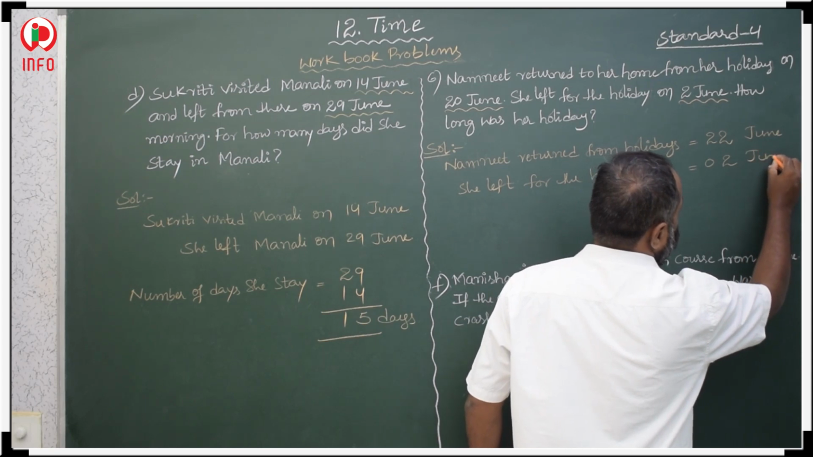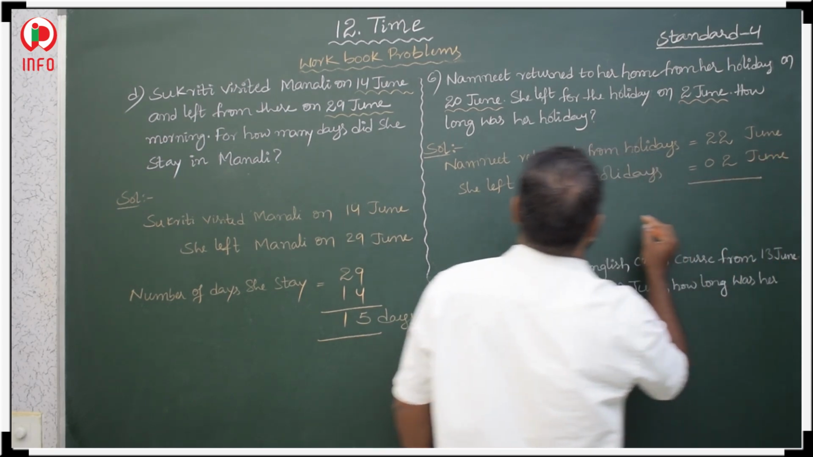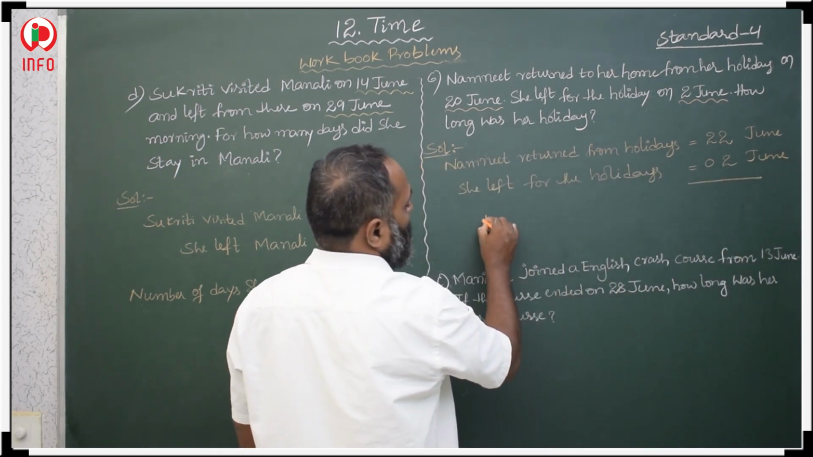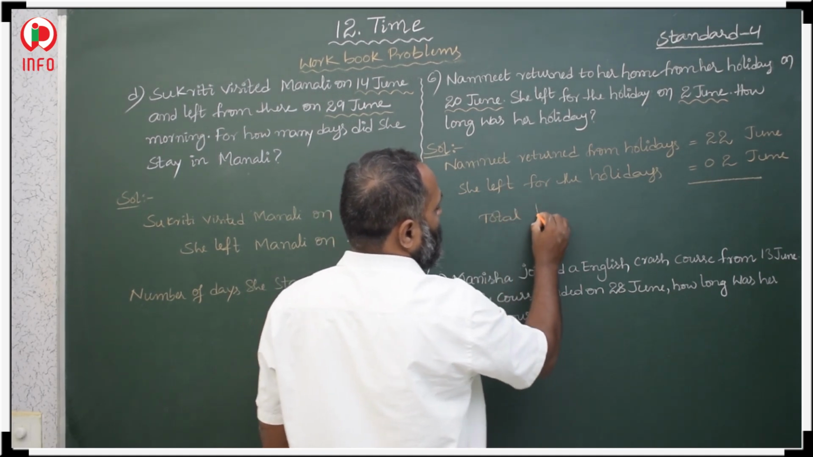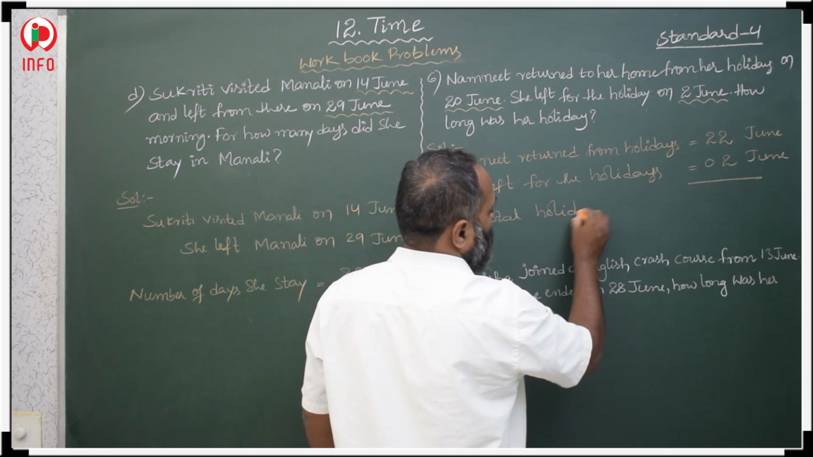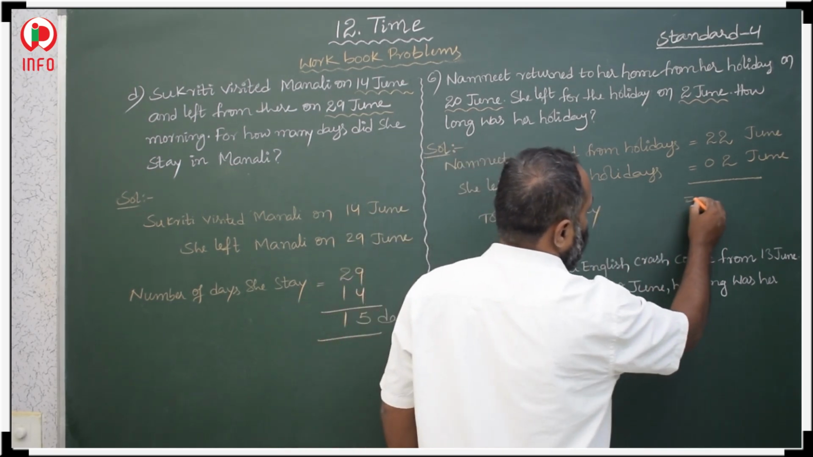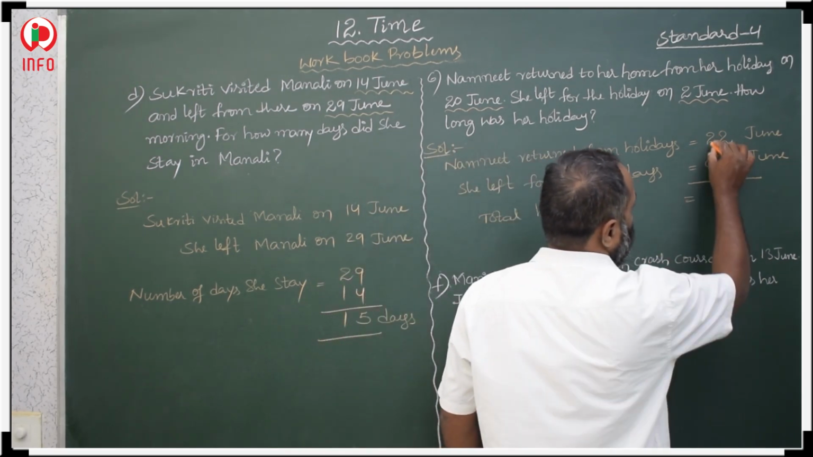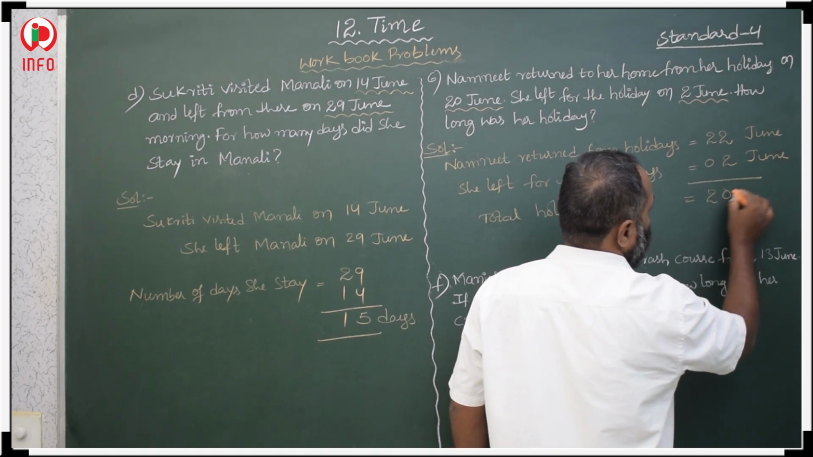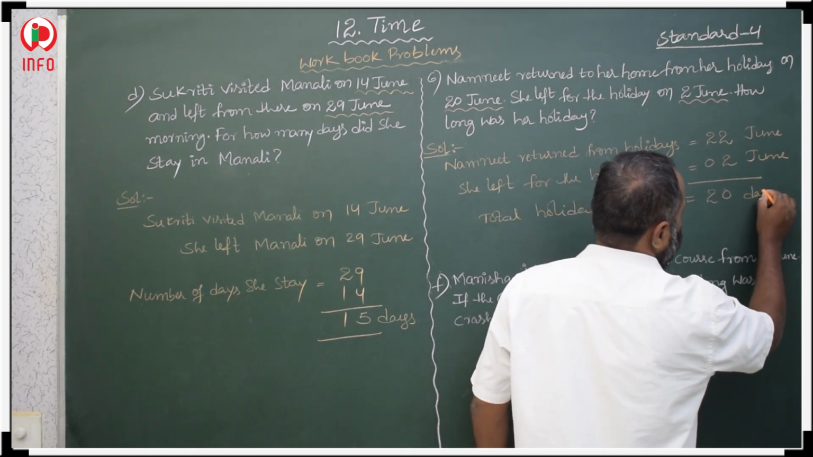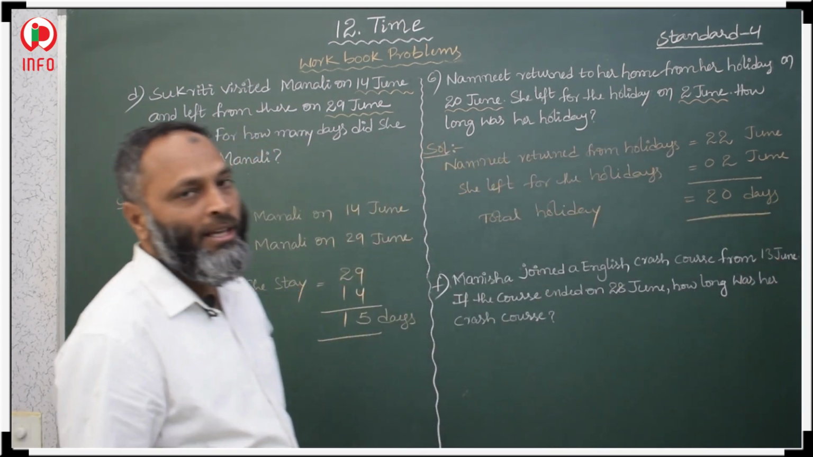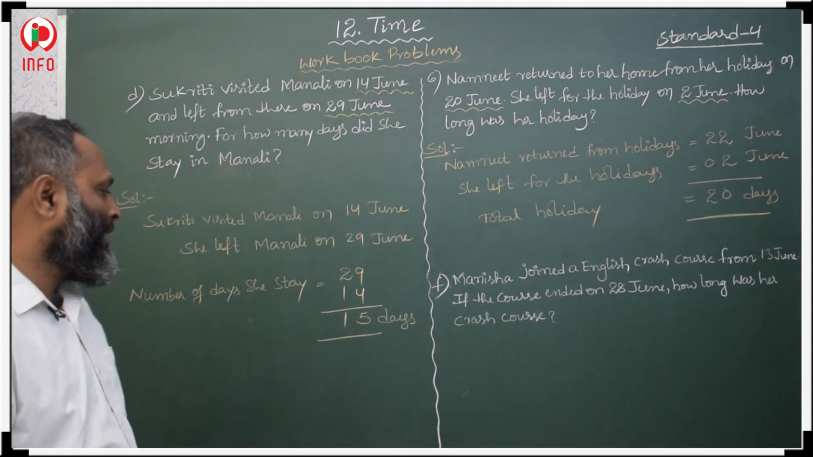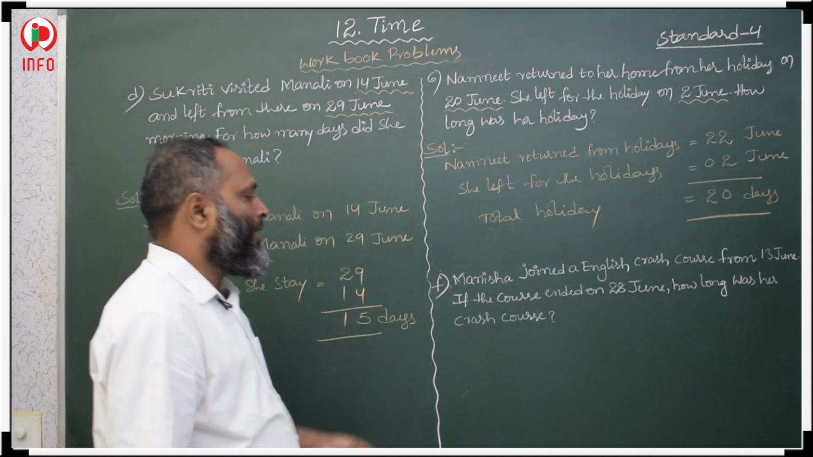2nd, then so total holidays. How many days she is having holidays? 2 minus 2, 0. 2 minus 0, 2. 20 days. She is having 20 days holidays. How many days? 20 days. Okay. Now, the next question.